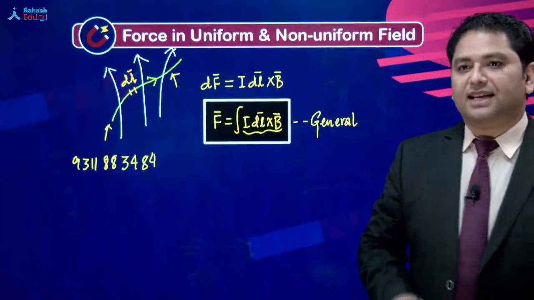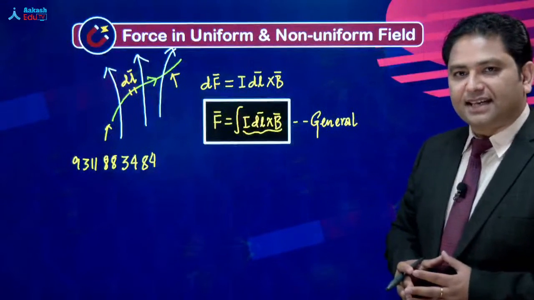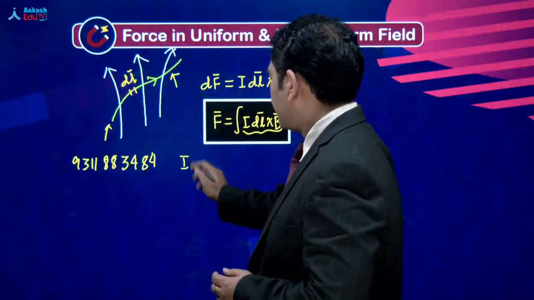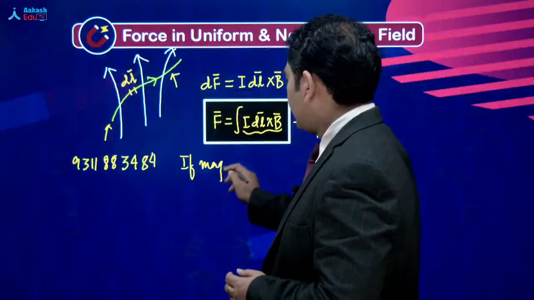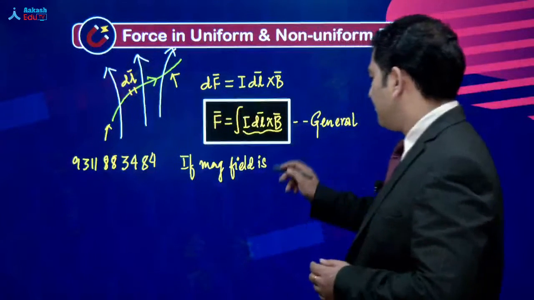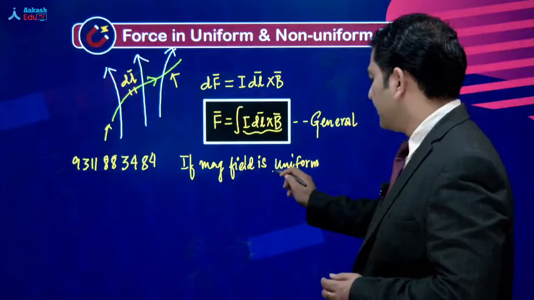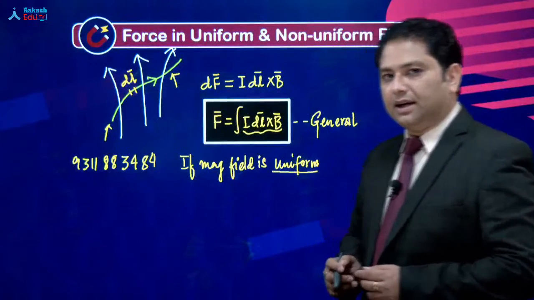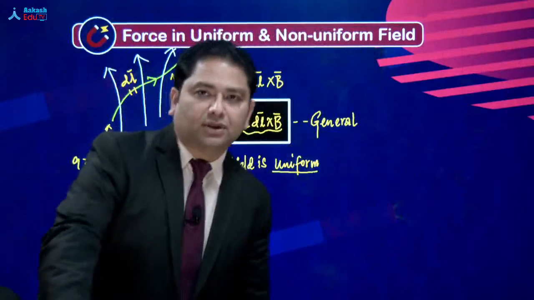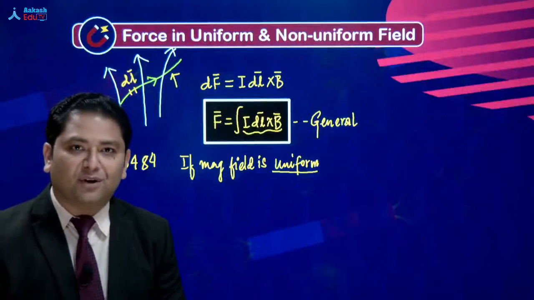आगे बढ़ते हैं. That was the expression of the magnetic force on the entire segment. अब हम बात करते हैं what would happen if the magnetic field is uniform. Now let's see, if the magnetic field is uniform. Now that is a very very important word. दो किस्म के वर्ड से हम मैग्नेटिक फील्ड को स्पेसिफाई करते हैं. एक होता है वी कॉल इट एज स्टेडी और एक होता है वी कॉल इट एज यूनिफॉर्म.